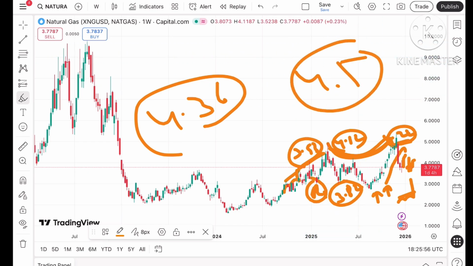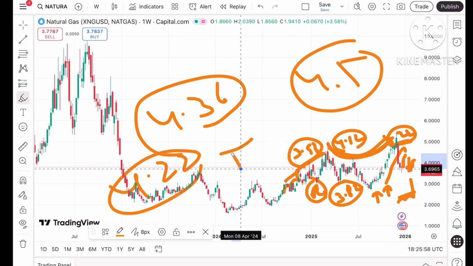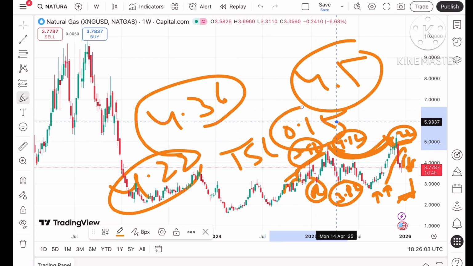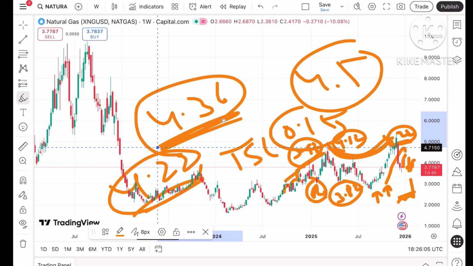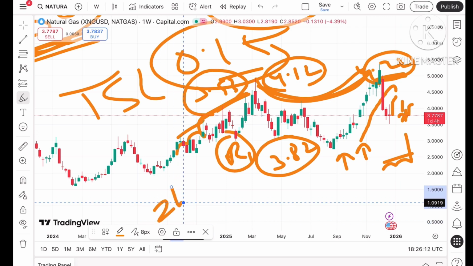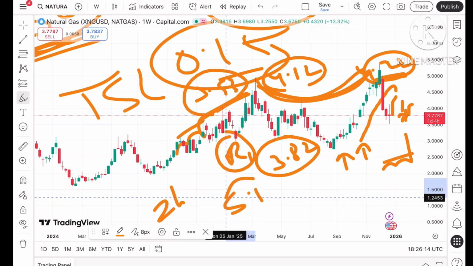Once the price starts going above 4.22, you can trail your SL by $0.15. So at least you will capture a higher movement if the price starts going above this level. It can touch a level of 4.36 to a level of 4.5. And if you see a 2 hours chart, you'll understand that the gap is still pending at a level of 5.1.